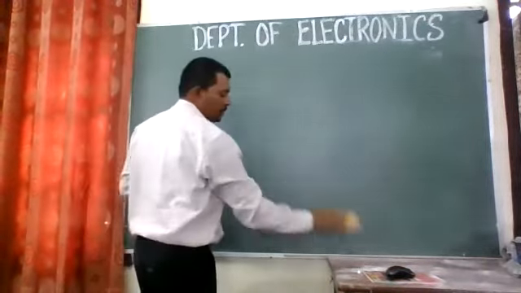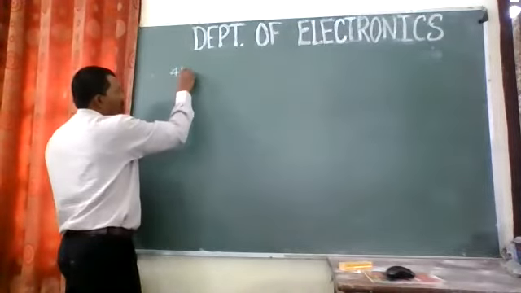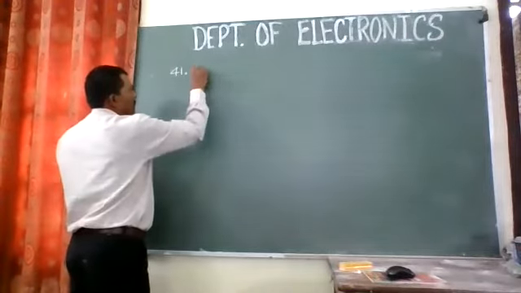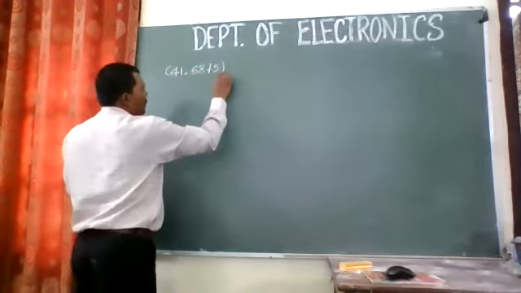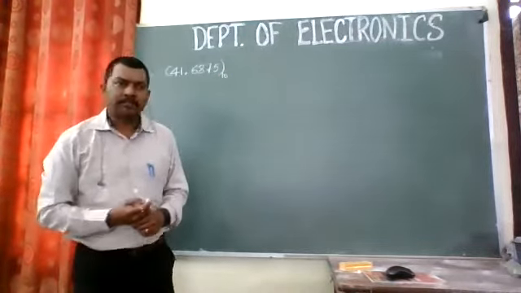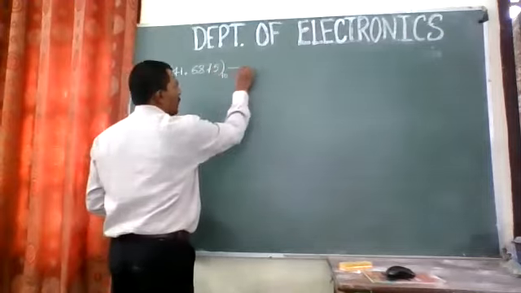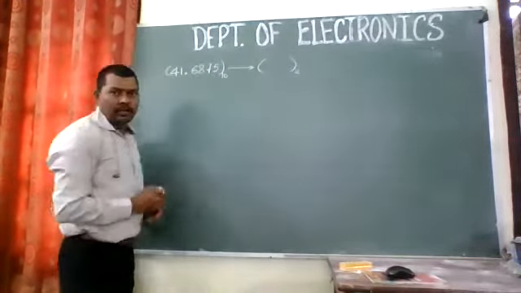So yes, I will write it again. It is 41.6875. Is it visible now? Yes, sir. 41.6875 is the decimal number, and this is what we are expecting to convert to binary, right?